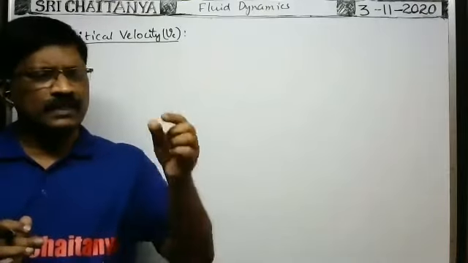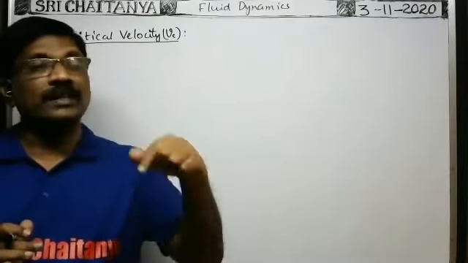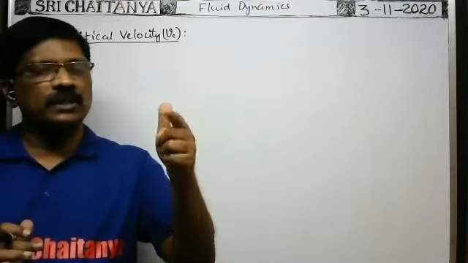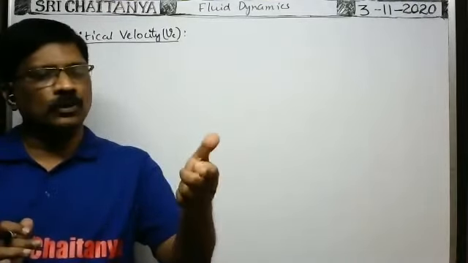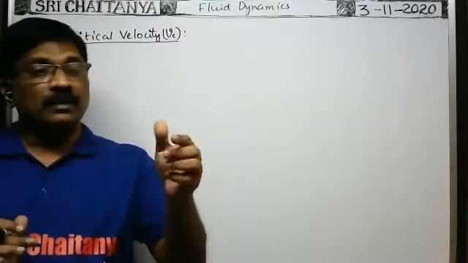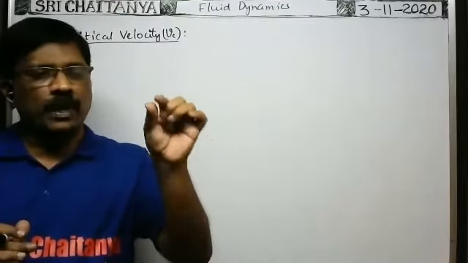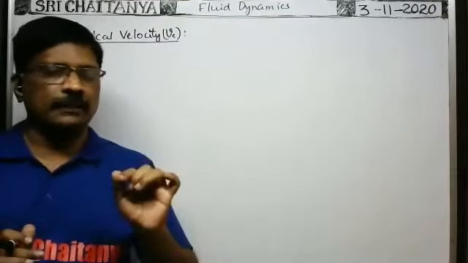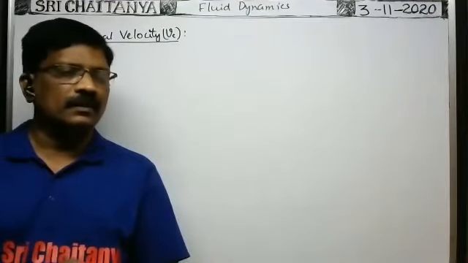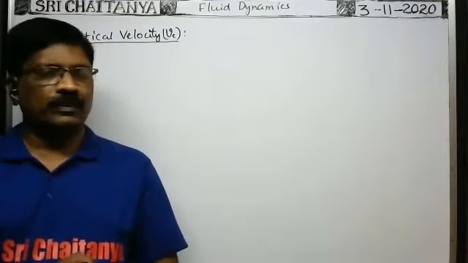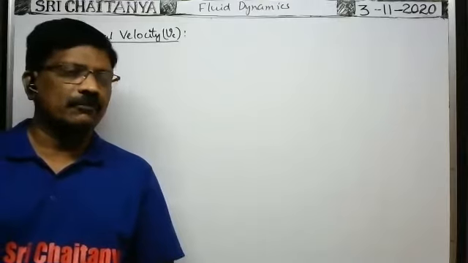Of course, the same particle when passing through another point, the velocity may change in magnitude or direction or both. But the velocity of every fluid particle passing through that point remains constant with time. Then such type of flow is called the streamline flow. Of course, that is also called the laminar flow.